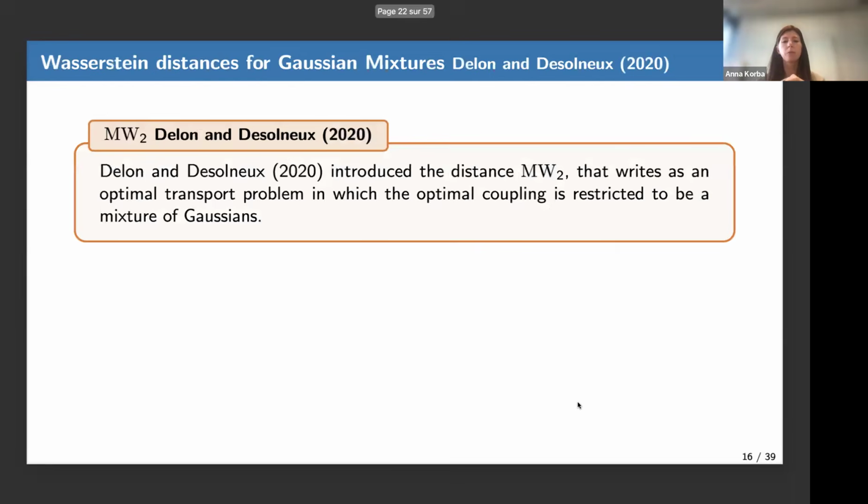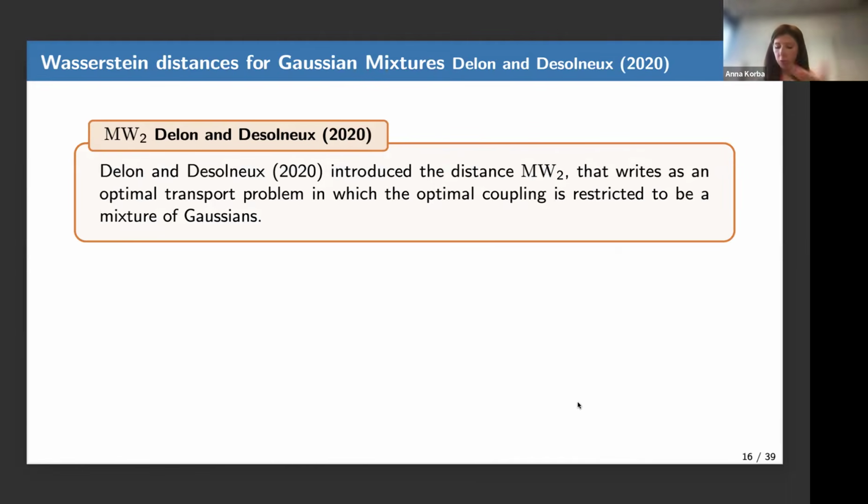People have actually been interested in this problem, and there have been some attempts to define a distance between Gaussian mixtures that guarantees that you remain a Gaussian mixture, by restricting couplings.